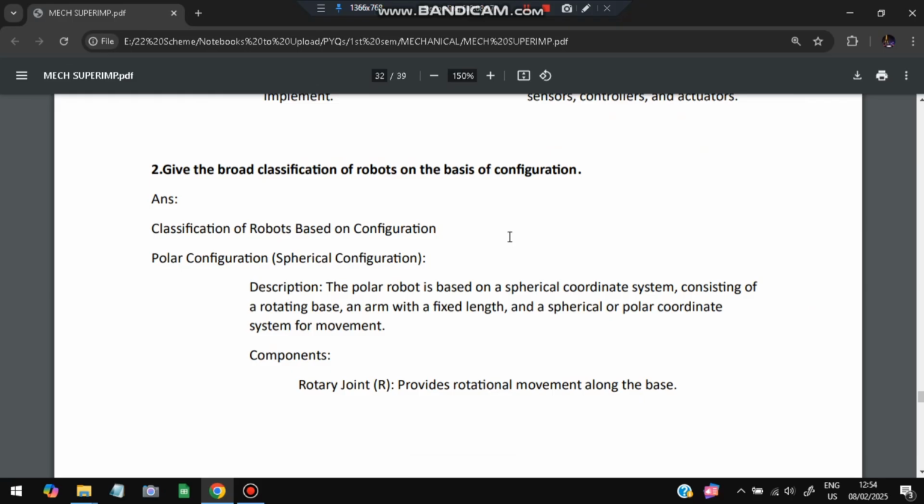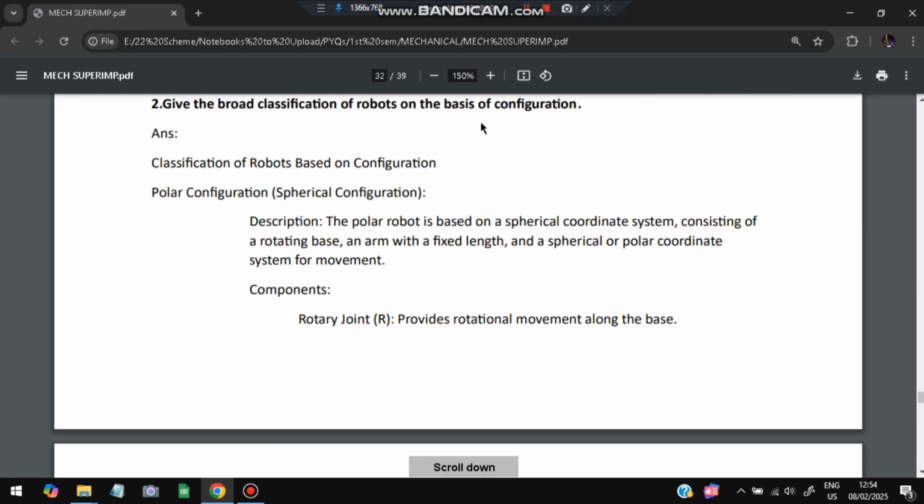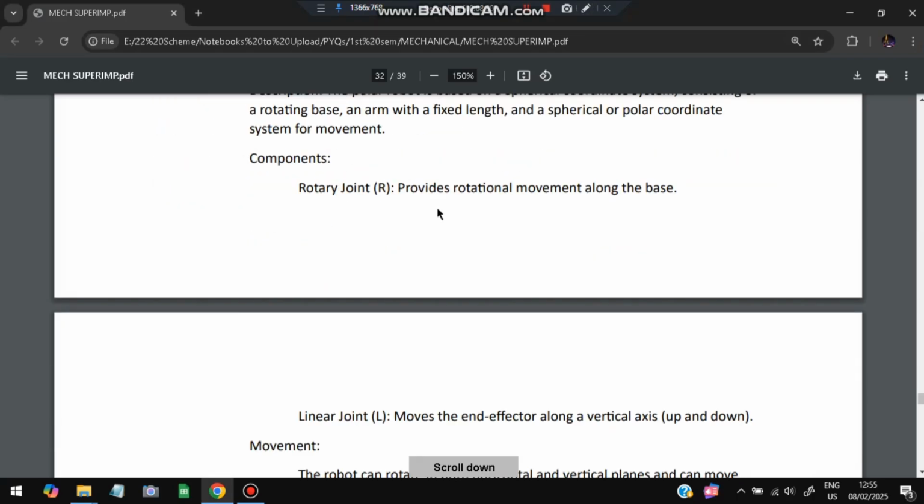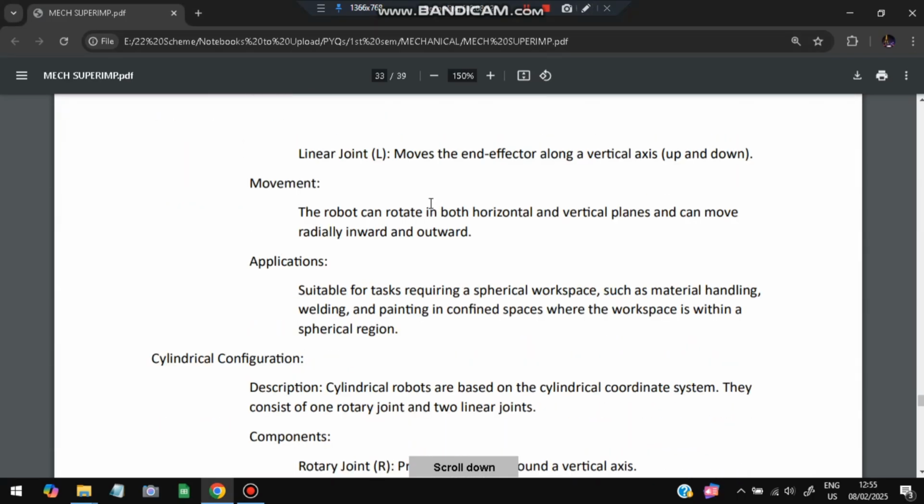Moving on to the second question: give the broad classification of robots based on configuration. The first one is the polar configuration, which is the spherical configuration. It consists of a rotating base with an arm of fixed length and a spherical polar coordinate system for the movement. The components are a rotatory joint, which provides the rotational motion, and a linear joint, which provides the linear motion up and down.